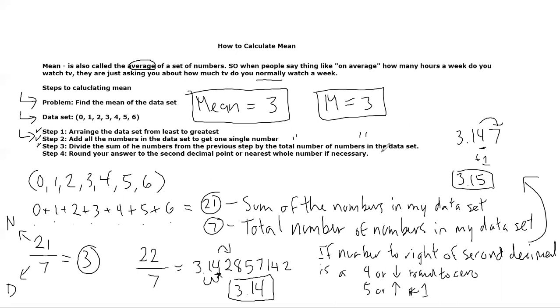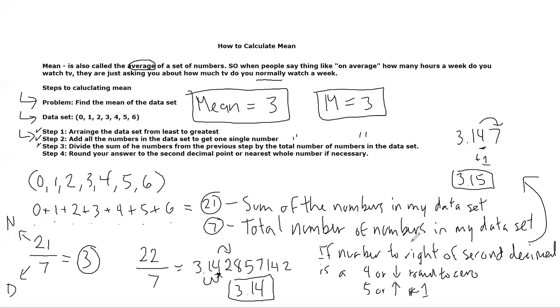But if we're talking about splitting up a pizza or something like that, I can definitely have part of a slice of a pizza, and 3.14 would be appropriate then. So it just depends on what you're talking about in the real world. Okay, that's what I mean. In word problems, if they tell you they want one thing or another, do that. If they don't, use your best judgment. I will accept either answer.